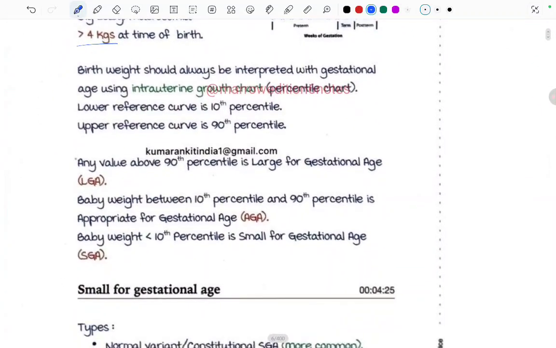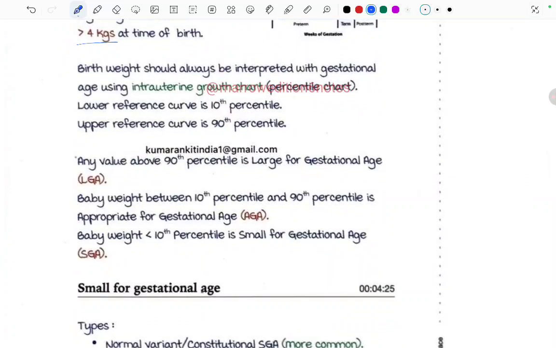Okay, birth weight should always be interpreted with the gestational age using the intrauterine growth chart or the percentile charts. Lower reference curve is 10th percentile, and the upper reference curve is 90th percentile. Any value above 90th percentile is large for gestational age. Fine. So how do we call a baby large for gestational age? Based on the percentile value. Above 90th percentile is large for gestational age. Baby weight between 10th percentile and 90th percentile is called appropriate for gestational age, and baby weight less than 10th percentile is small for gestational age.